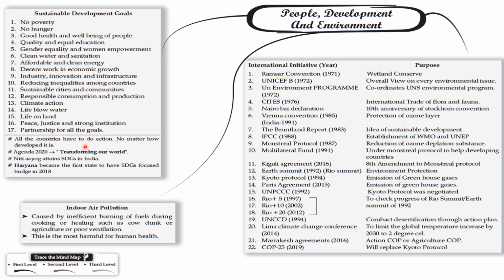All countries have to take action, no matter how developed, under Agenda 2030, Transforming Our World. NITI Aayog oversees SDGs in India. Haryana became the first state to have an SDG-focused budget in 2020. Indoor air pollution is caused by inefficient burning of fuels during cooking or heating, such as cow dung or agriculture waste, and poor ventilation. This is the most harmful for human health.